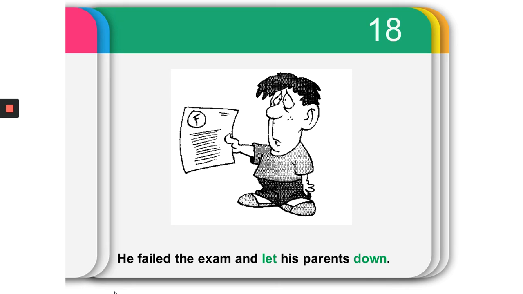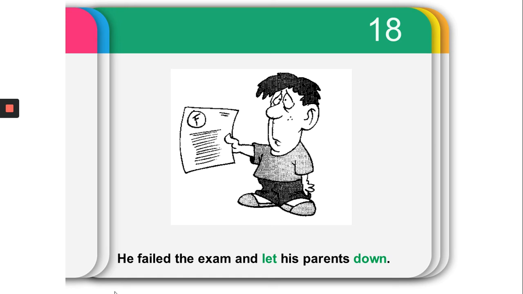He failed the exam and let his parents down. Okay, please. This is a grading scale that the Americans and the British people have: A, B, C's, and F. Please, when you have an A, it means that you have a good mark. There is also A plus and so on.